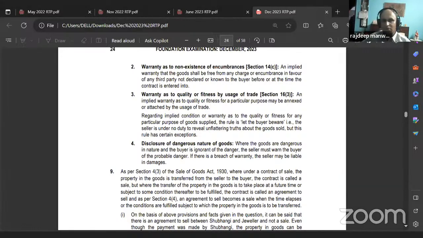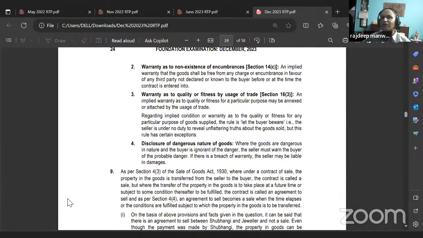Third, warranty as to quality or fitness by usage of trade, section 16, subclause 3. Fourth, disclosure of dangerous nature of goods.